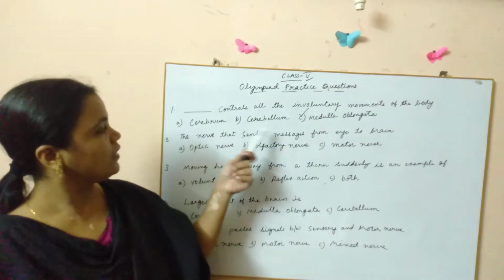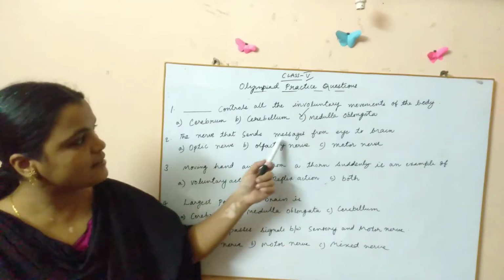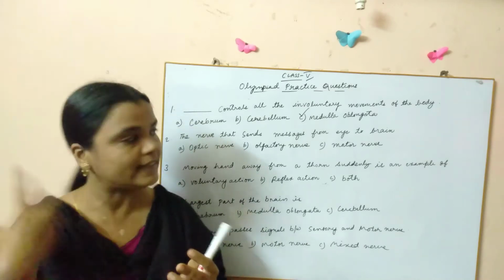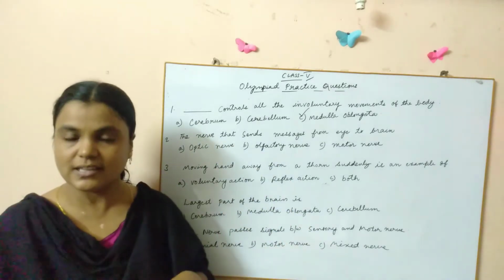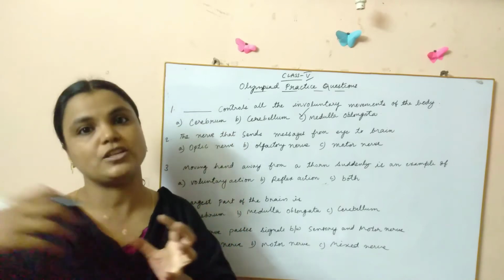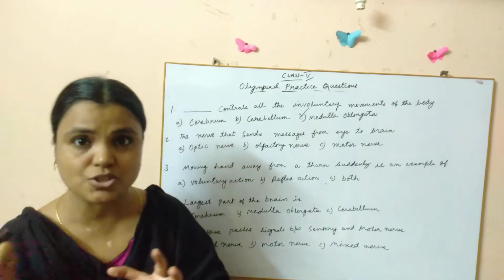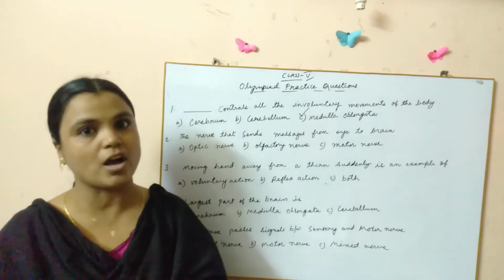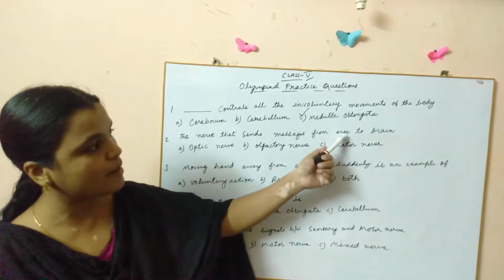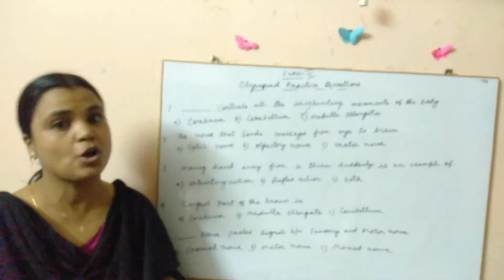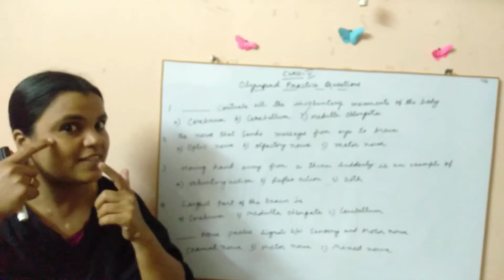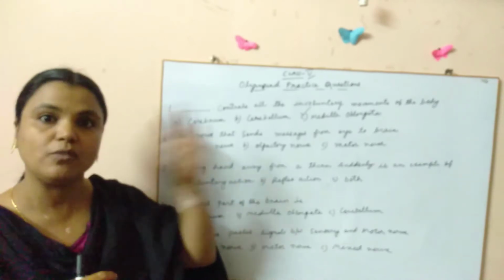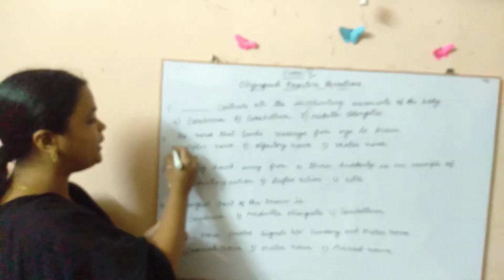Okay, children. Next, the nerve that sends messages from eye to brain. You know that every sense organ is connected with some nerves, isn't it? Those nerves which bring information through nerve impulses, those messages, are called sensory nerves, right? So every sensory nerve has got its name. If it is from eye to brain, then what is that nerve called? That nerve will tell the brain what you are actually seeing. It's nothing but the optic nerve.